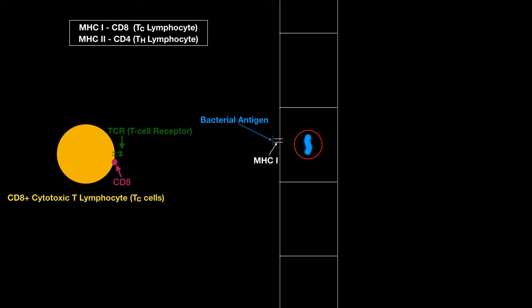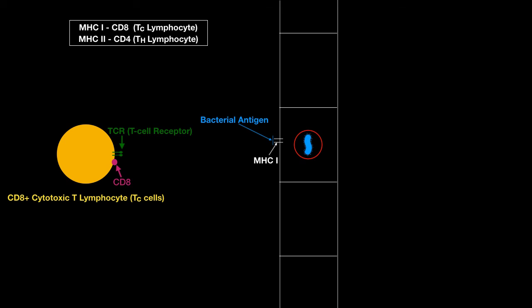Remember that TC cells or cytotoxic T cells are CD8 positive, and helper T cells or TH cells are CD4 positive. These CD4 and CD8 are also cell surface proteins, and they recognize other cell surface proteins to identify what kind of cells they are. So CD8 recognizes MHC1 and CD4 recognizes MHC2.